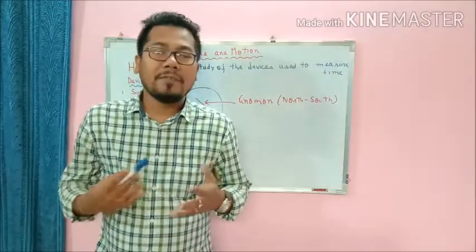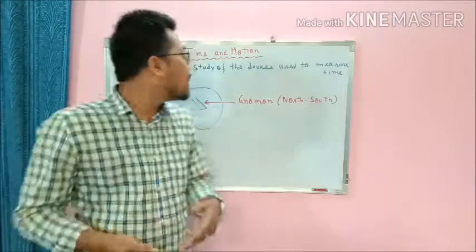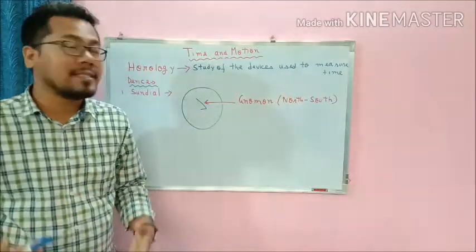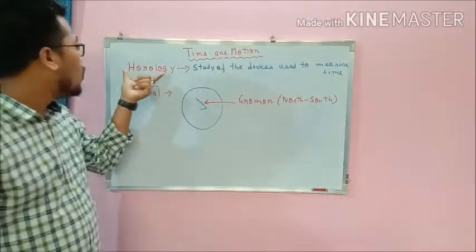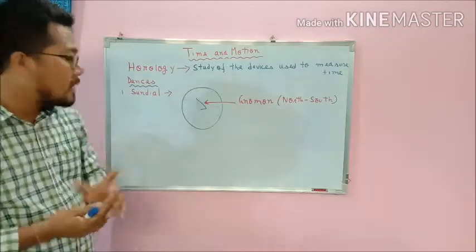They thought of inventing some new devices to measure time. And the study of these devices to measure time is known as horology. It's known as what? Horology. And one of the devices was the sundial.